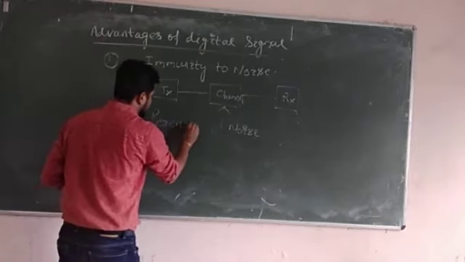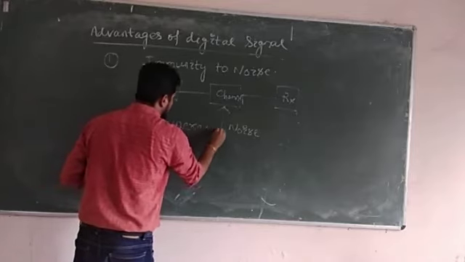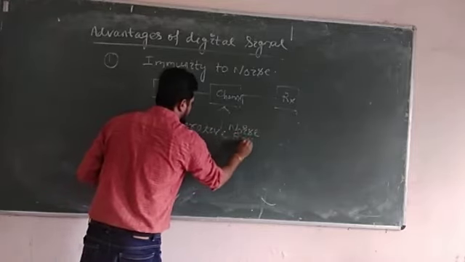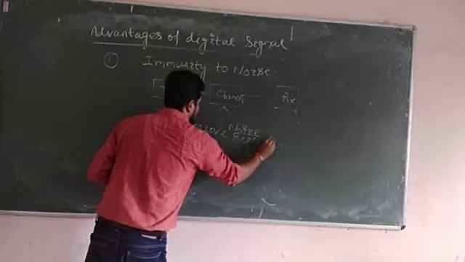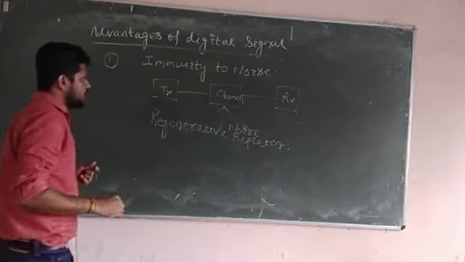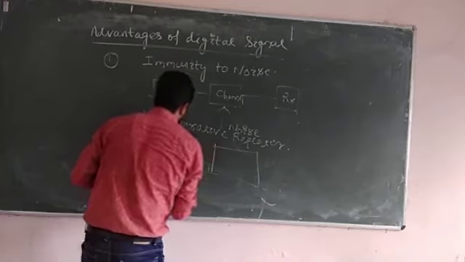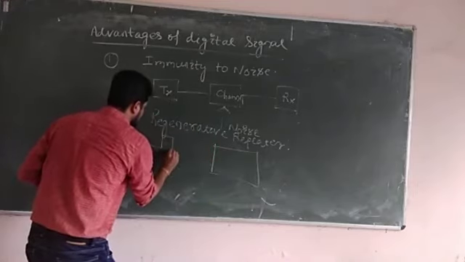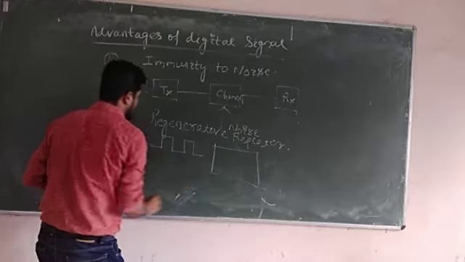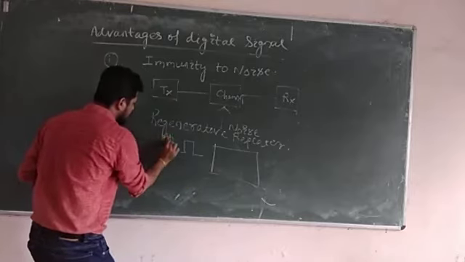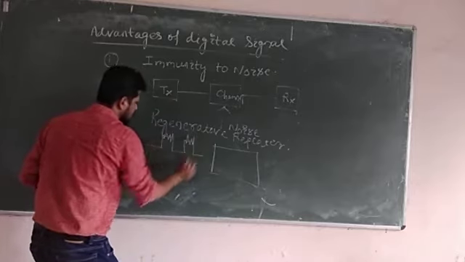Hence its name is regenerative repeater. What is its function? The digital signal we always transmit in the form of pulse, and this pulse is corrupted by noise.